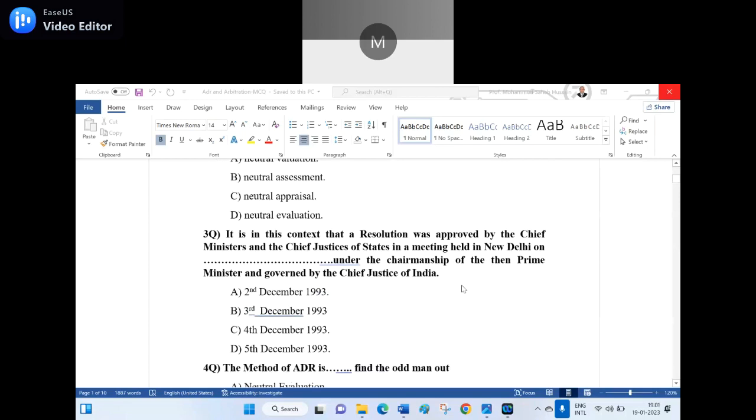Good. Third question. A resolution was approved by the Chief Ministers and the Chief Justices of the states in a meeting held in New Delhi on dash, under the chairmanship of the then Prime Minister and governed by the Chief Justice of India. Options: A, 2nd December 1993. B, 3rd December 1993. C, 4th December 1993. D, 5th December 1993.